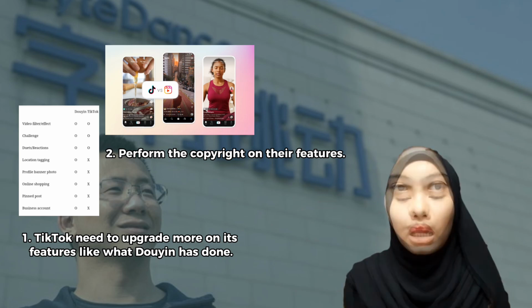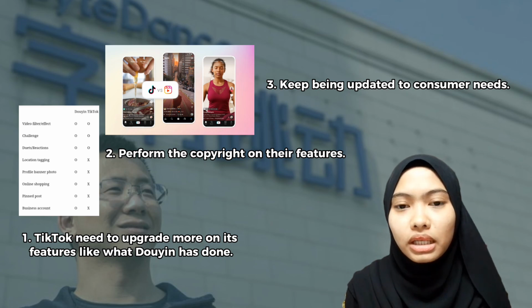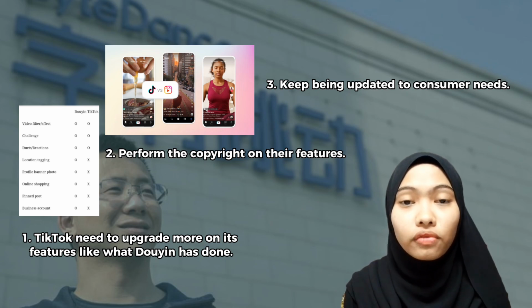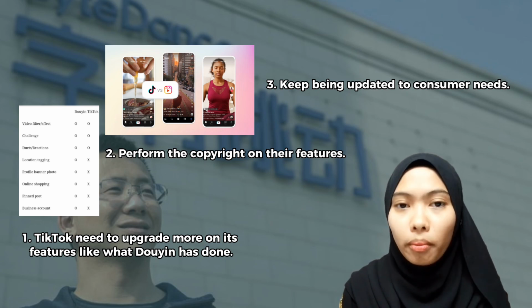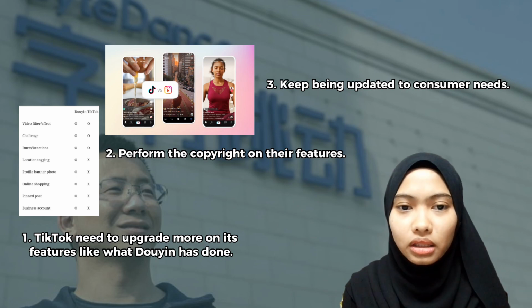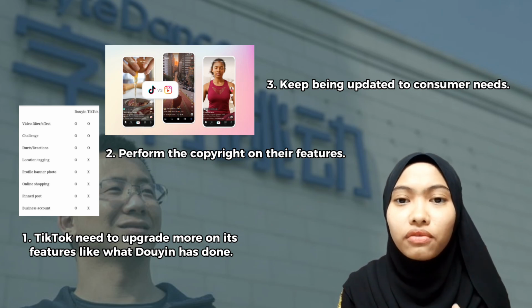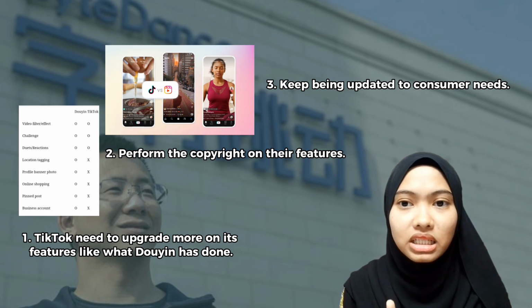Lastly, TikTok should keep being updated to consumers' needs, and this will sustain the acceptance of TikTok in the global market. The comments and feedback from consumers and customers should not be taken for granted, as this will actually improve the application efficiently with just a little change by TikTok.